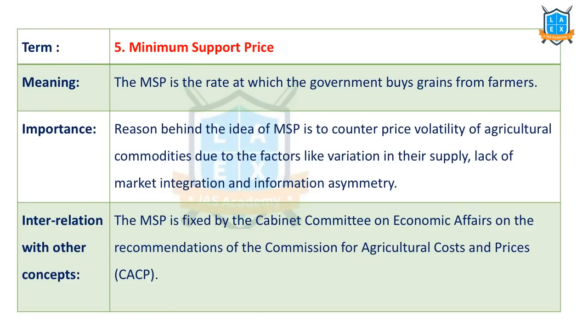The next important term is minimum support price. Minimum support price is the rate at which the government buys the grains from the farmers. What is the purpose of MSP? It is to counter the price volatility in the field of agriculture, and it is to maintain the buffer stock. This price is paid for the grain, and using that, government procures the food grain and maintains it as a buffer stock. So MSP is to support the income of the farmers.